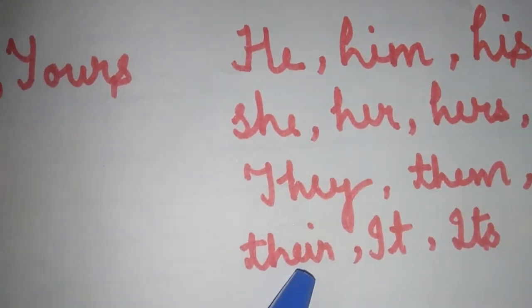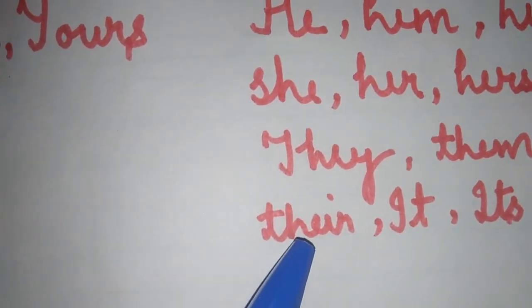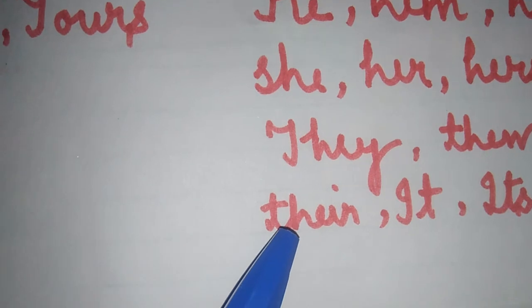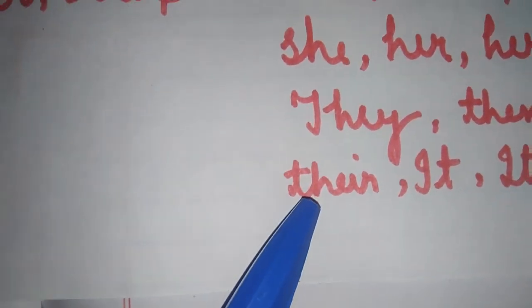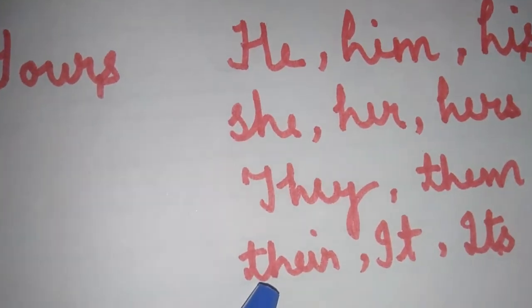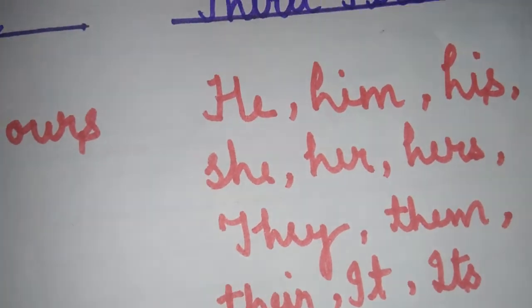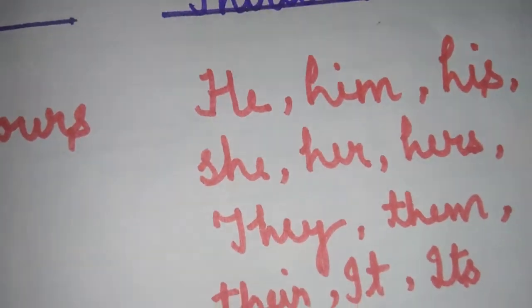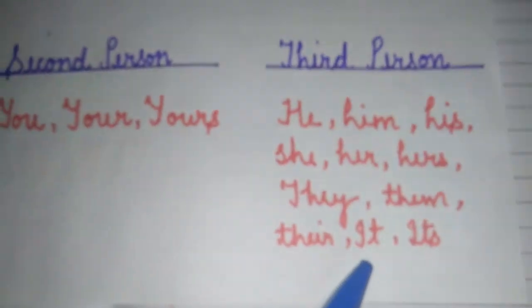It, its used for it. It is a subjective pronoun and its is an objective pronoun. We use it for living, non-living things or animals. It is a wooden chair. We use it for non-living things.